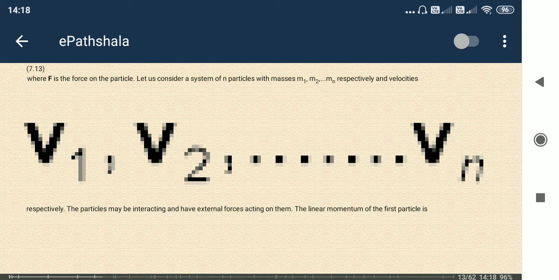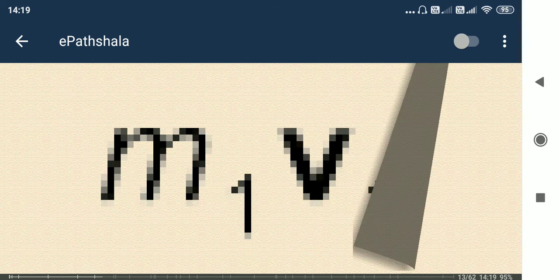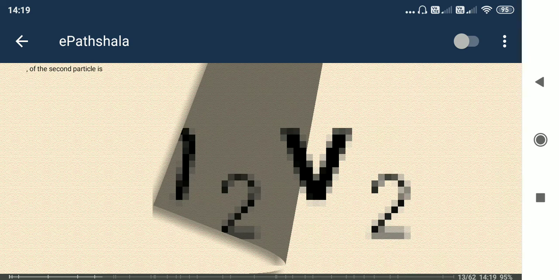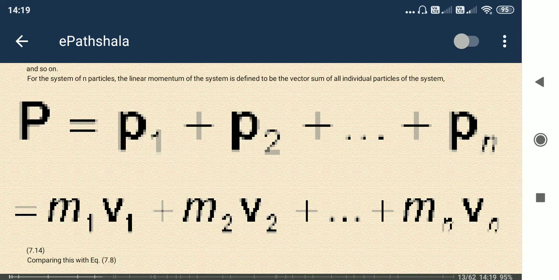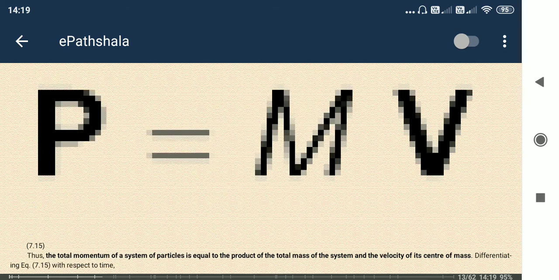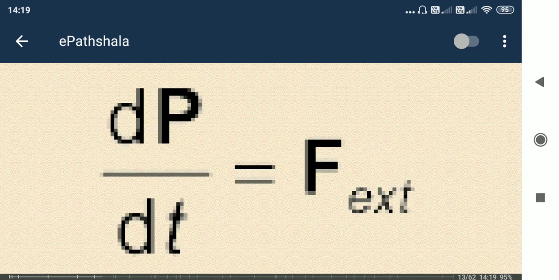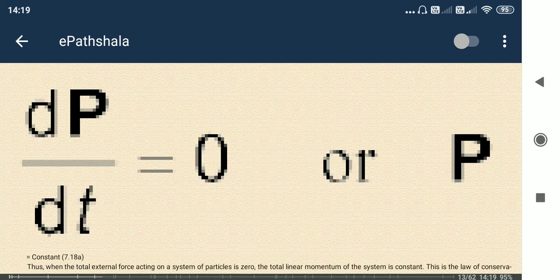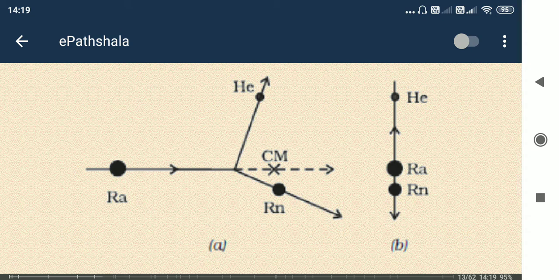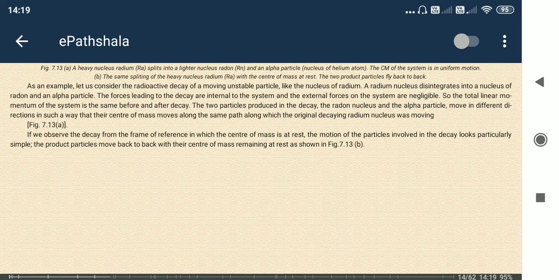So the total momentum of the masses will be the sum of the momentum of each mass. So you can see the total momentum is m1 v1 plus m2 v2 plus dot mn vn. So the same thing is coming: distance, velocity, acceleration, then momentum, force, everything.